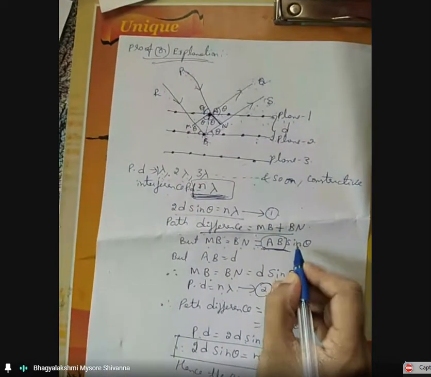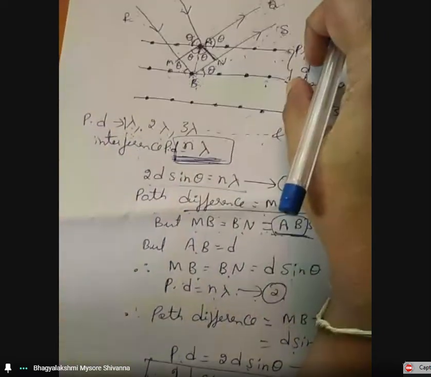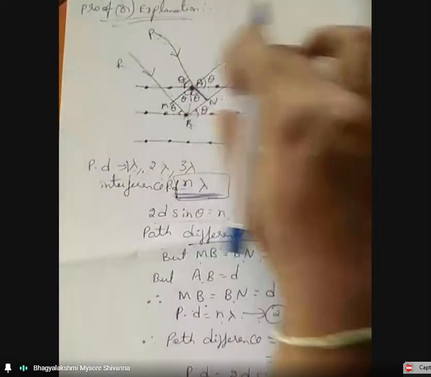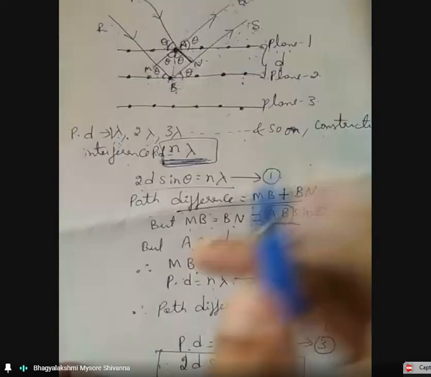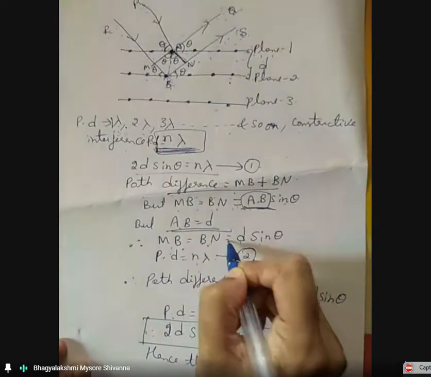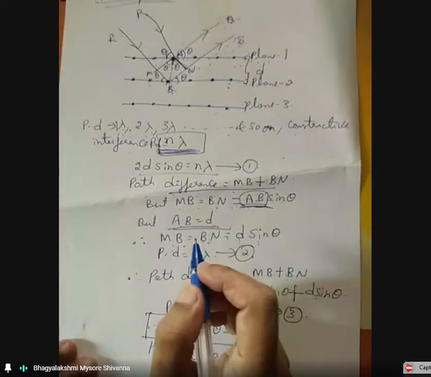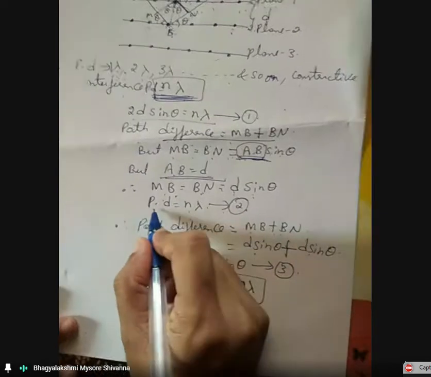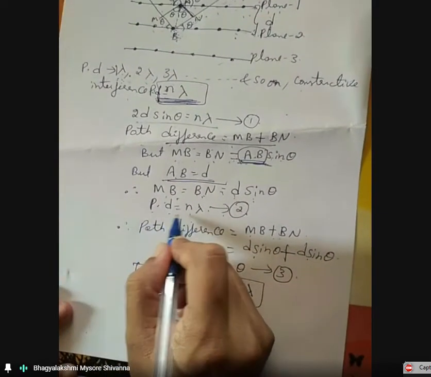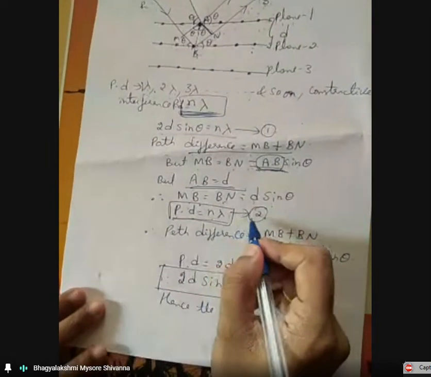But what is AB? AB is the interplanar distance d. Therefore, AB equals d, and MB equals BN equals d sin theta. We already know that for constructive interference, the path difference is n lambda. Take this as equation 2.